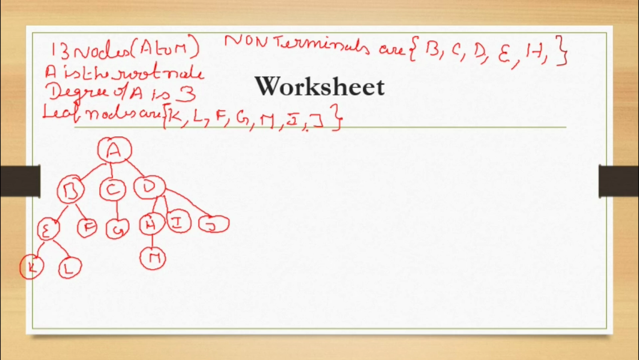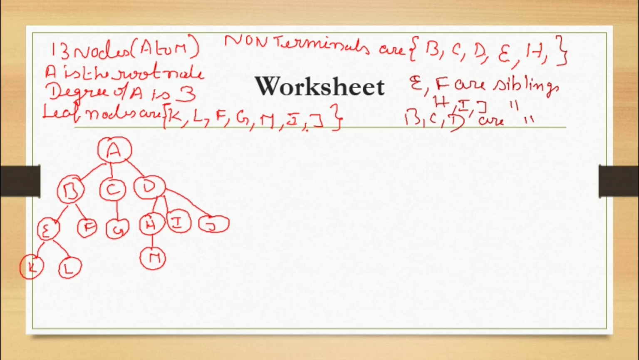Next, which are the siblings here? E, F are siblings of B's children. Similarly, H, I, J are siblings. They have the same parent. Similarly, B, C, D are the siblings.